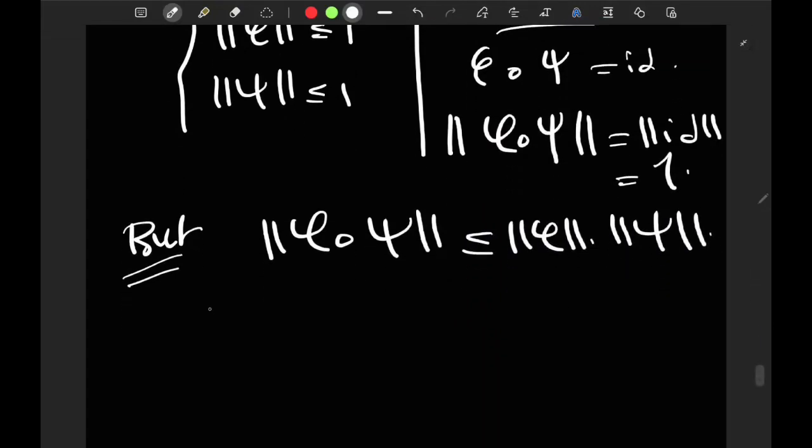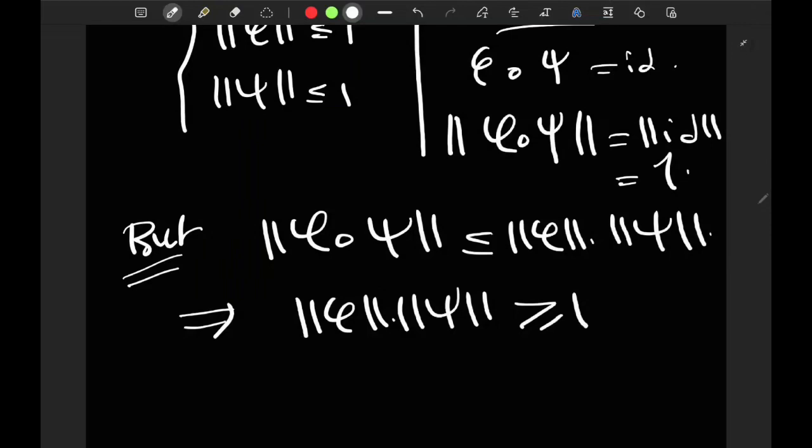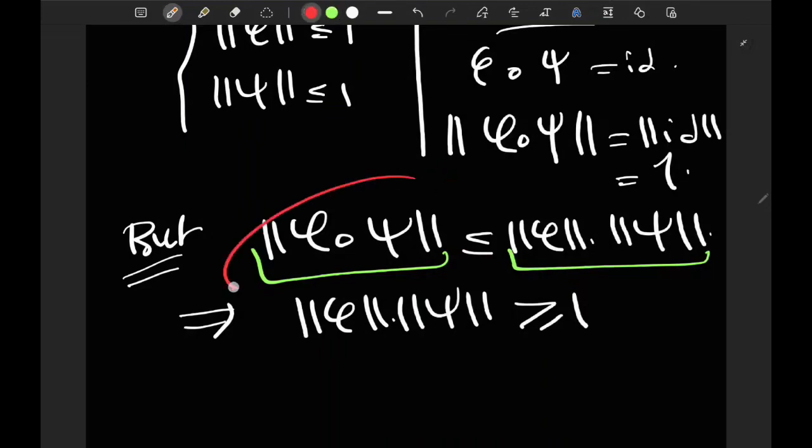So what I get is that the norm of phi times the norm of psi is bigger or equal to 1. Why? Because this thing is less than or equal to this, and this is itself equal to this. So that's why this thing is going to be bigger than or equal to 1.